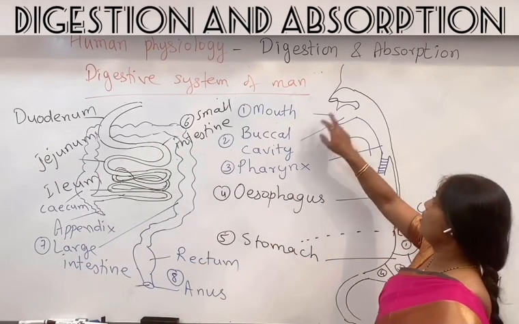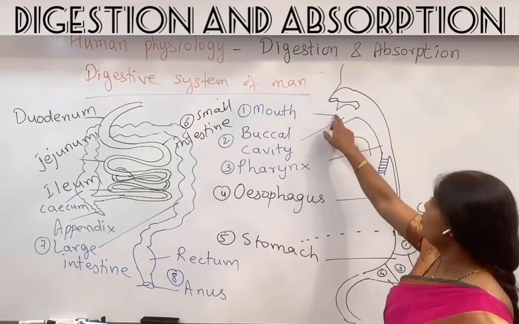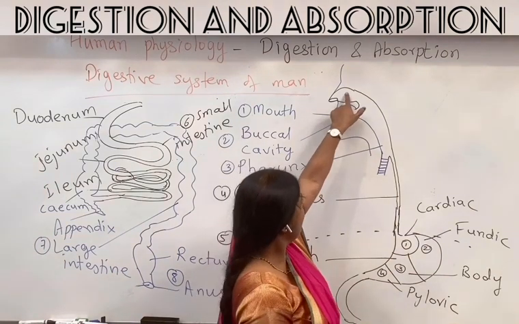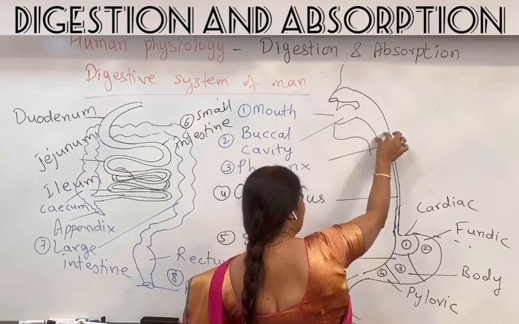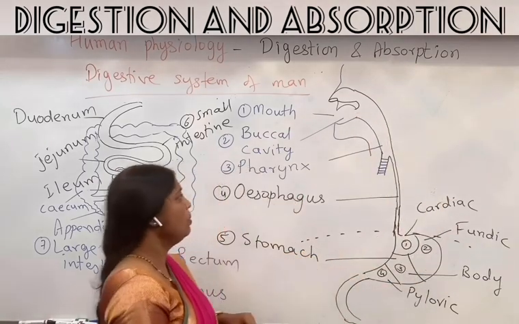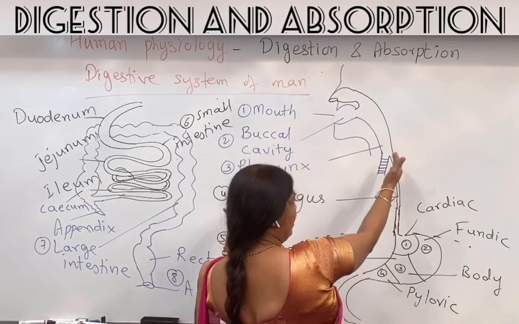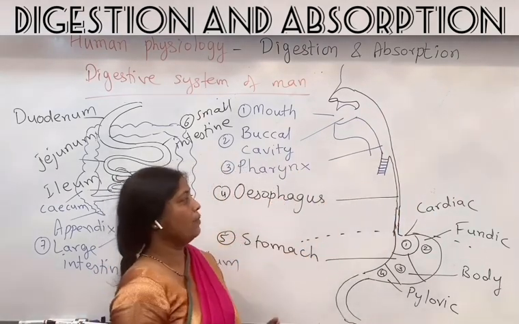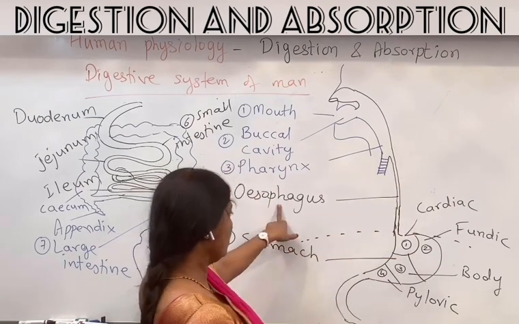What is this alimentary canal? So the alimentary canal starts with the mouth. That is the opening. Mouth leads into a space called as the buccal cavity. Buccal cavity which is separated from the nasal cavity. The nasal cavity and buccal cavity together leads into a small tube called as pharynx. Again the pharynx gets separated. The anterior part is the trachea, the windpipe, which we do not have to study right now. And the posterior long narrow tube-like structure is the esophagus.